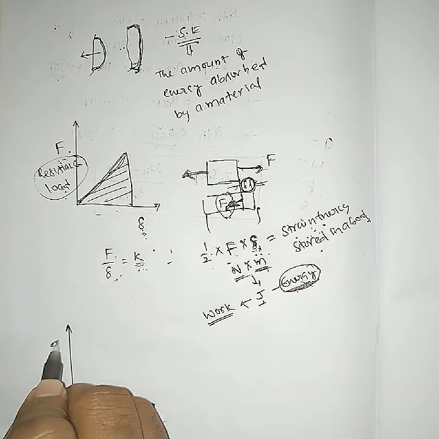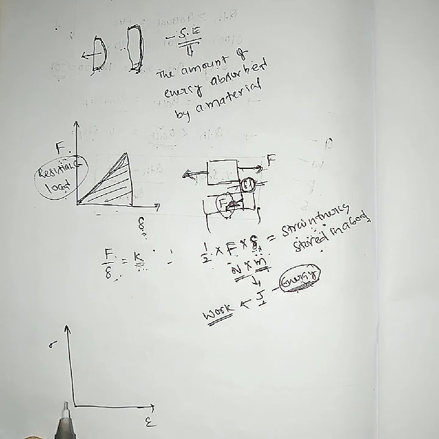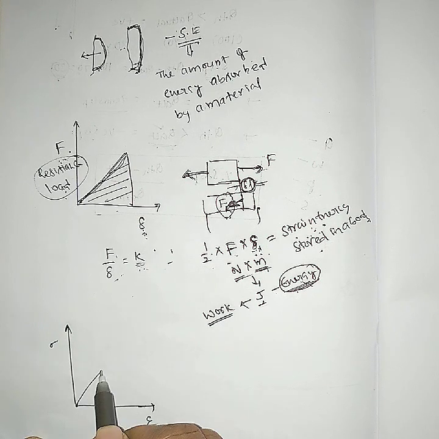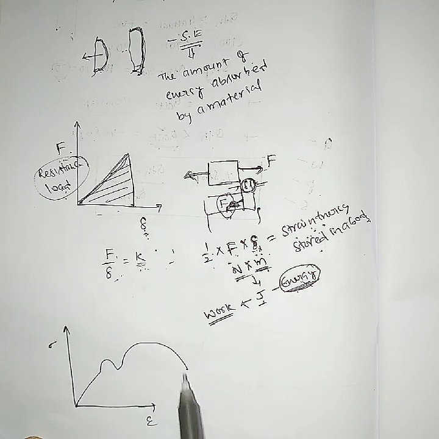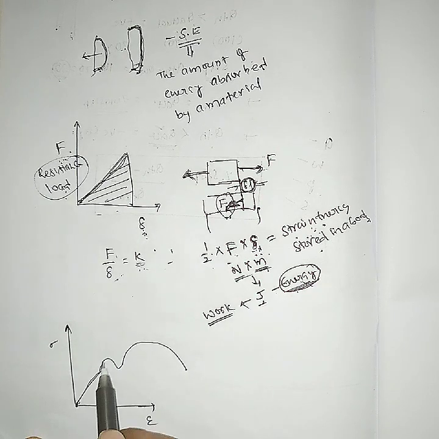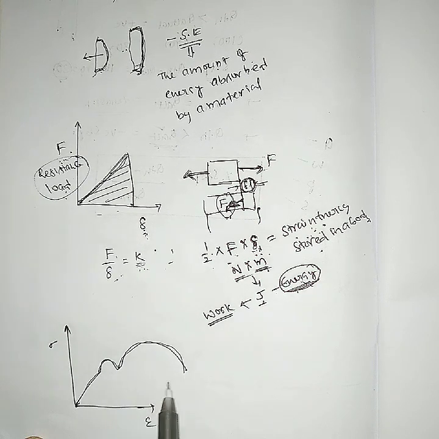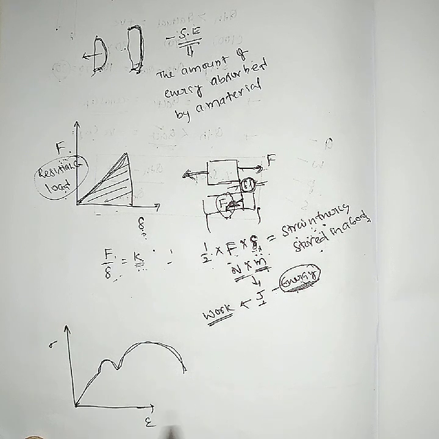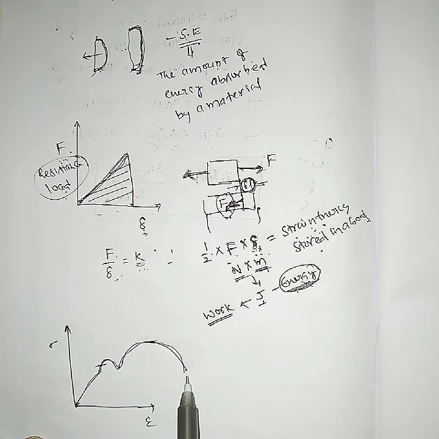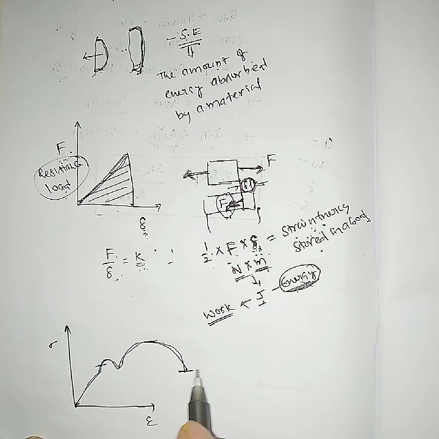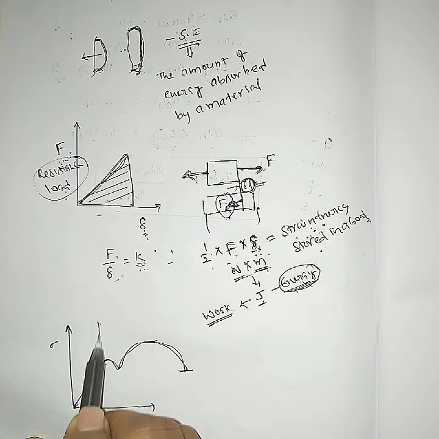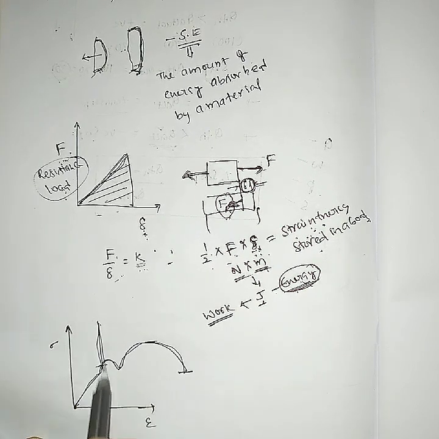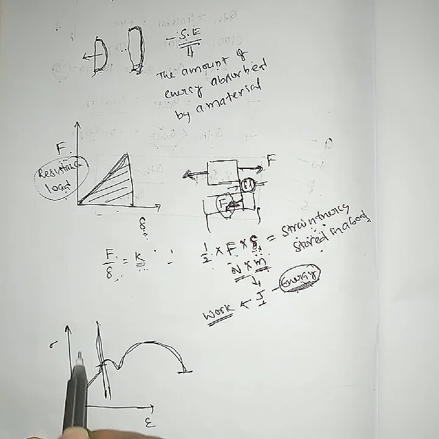Now consider a stress and strain diagram. In the stress and strain diagram, you are drawing a mild steel curve for a ductile material. In this mild steel curve, there are three strength points: one is the yield strength point, another is the ultimate tensile strength point, and another is the fracture strength point. Whenever it comes to strain energy, this separates into two parts. This region is the elastic region and this region is the plastic region.